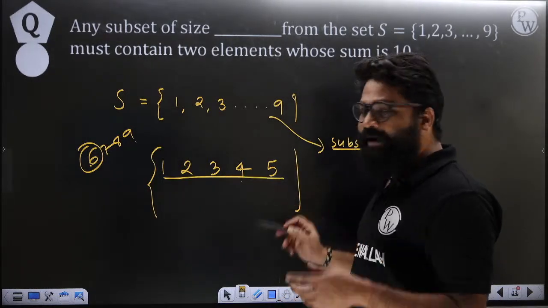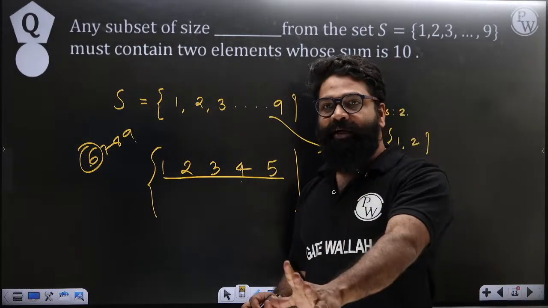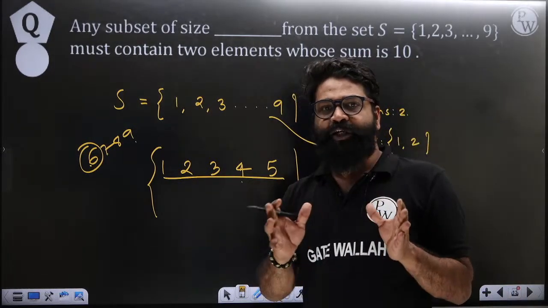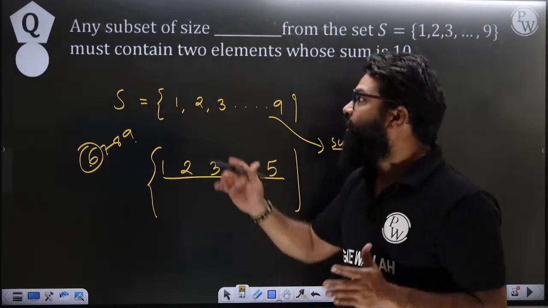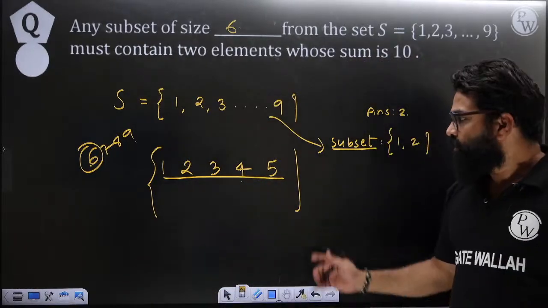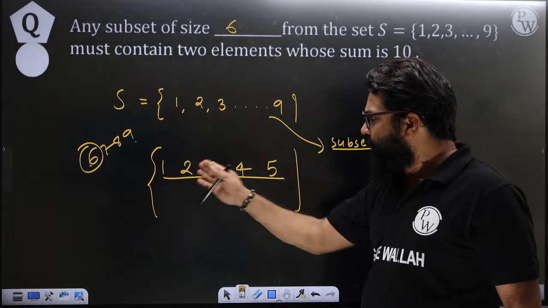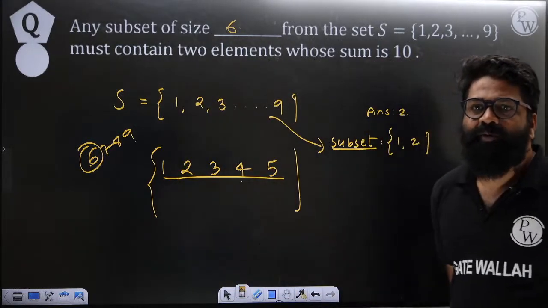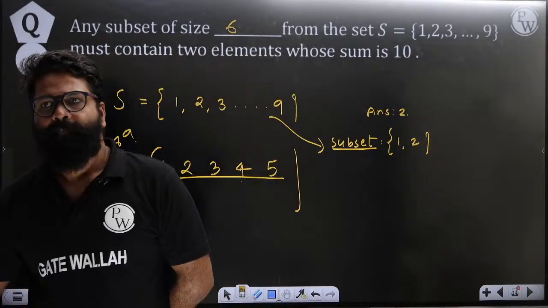So till 5 elements, there is no guarantee. But with 6 elements, if you have a subset of size 6, 100% the addition of 2 elements will become 10. That is why this is solved with the help of the pigeonhole principle. So this is the worst case. If you remove any new element, 100% it will fall under one of the cases, and then the addition will become 10. Please reply that you have understood this question.